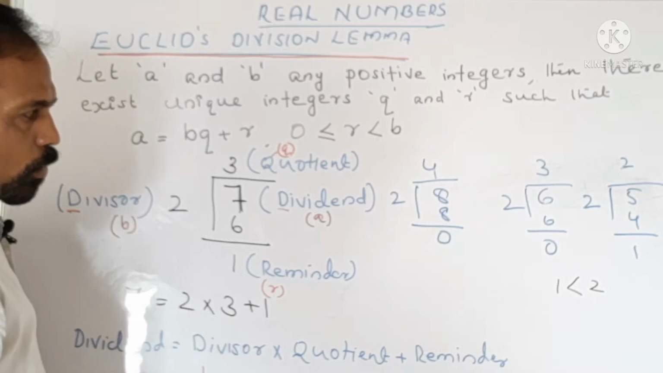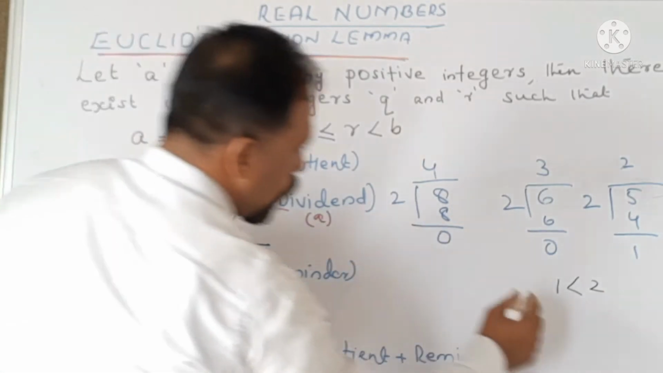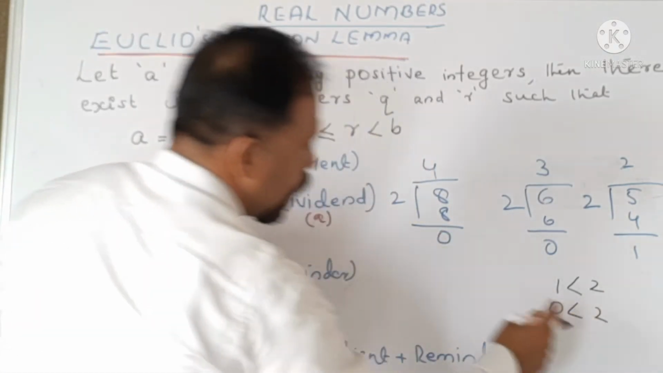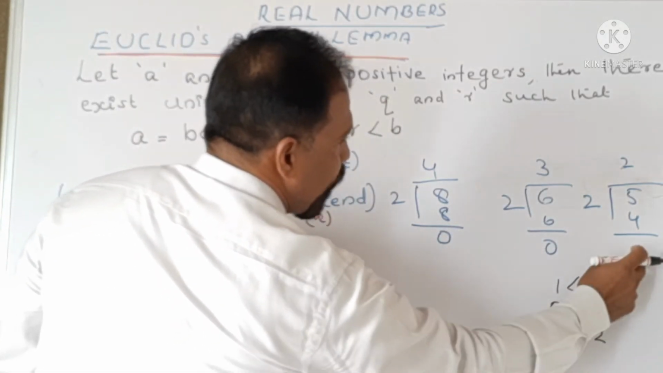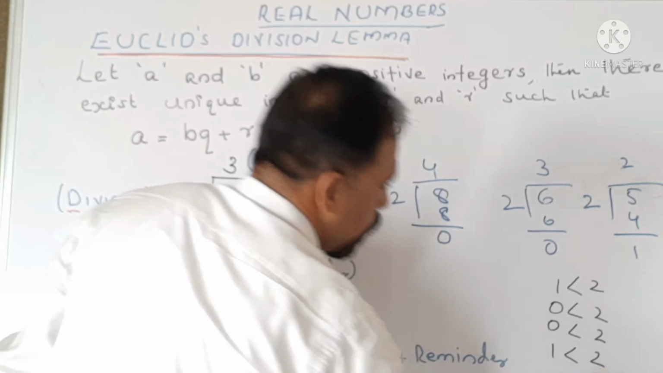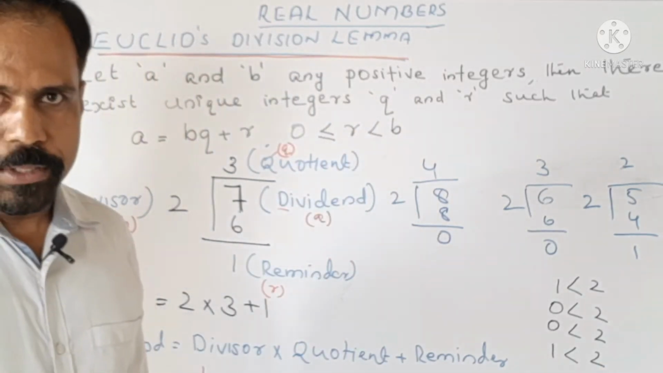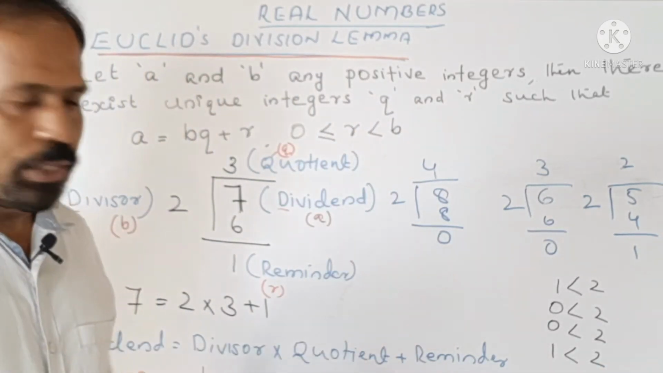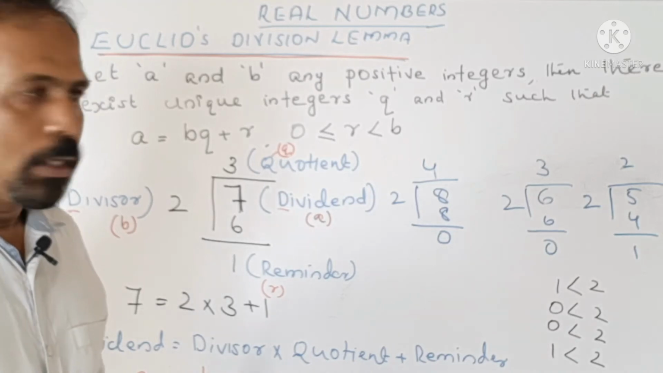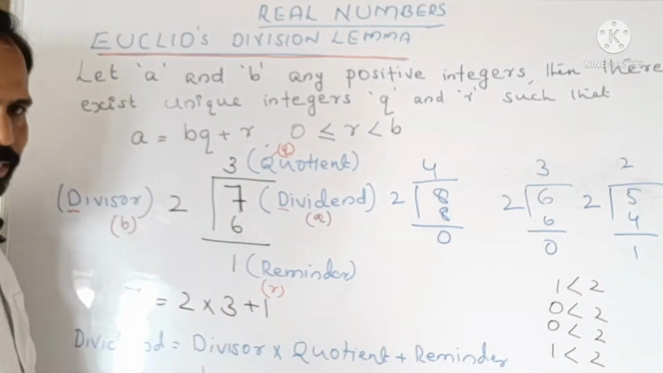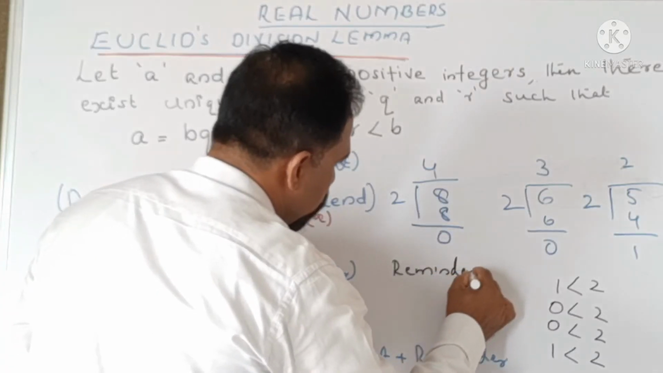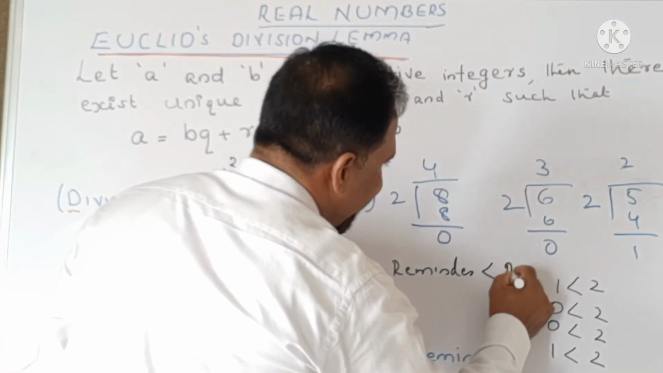1 is less than 2. Now look at here, 0 is less than 2. Here 0 is less than 2. Here 1 is less than 2. That means in all our cases, we got the remainder is less than the divisor. Remainder is less than the divisor.